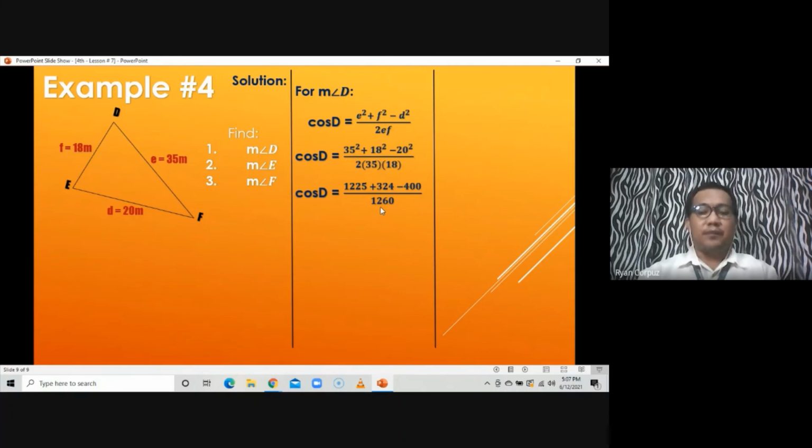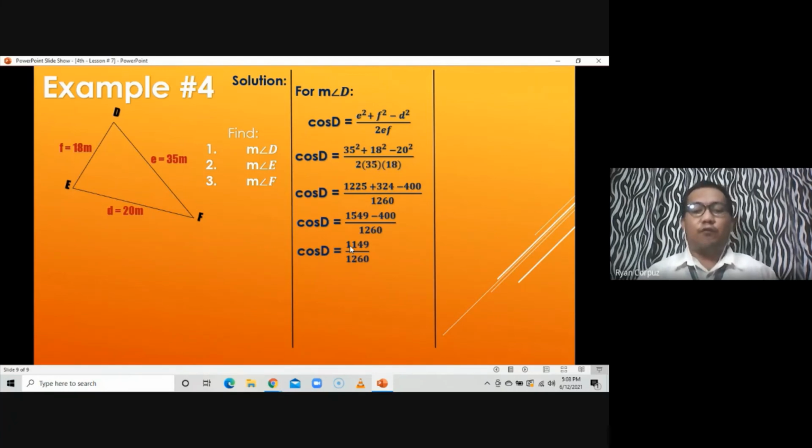1,260. Then simplify the first two on the numerator. So we'll come up with 1,549. So cosine is equal to 1,225 plus 324 is 1,549. Minus 400 all over 1,260. Again, simplify the numerator. Kakaroon ka ng cosine D is equal to 1,549 minus 400 is 1,149 over 1,260.